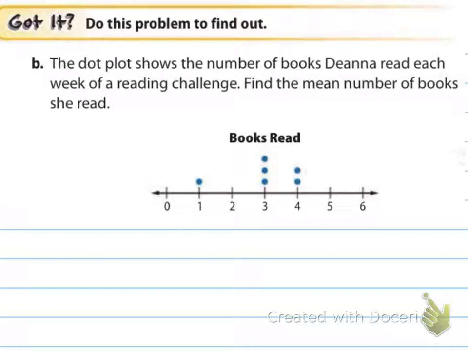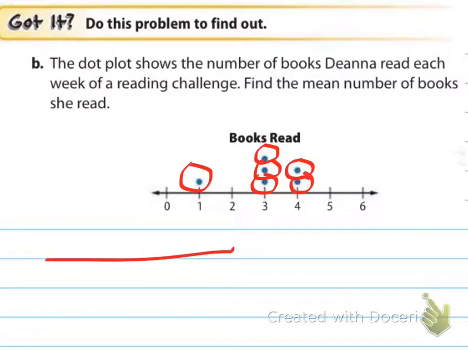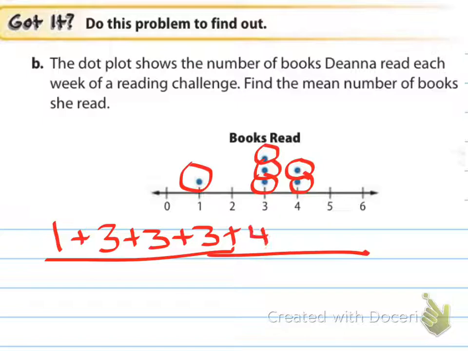Alright, for B it says that the dot plot shows the number of books Deanna read each week of a reading challenge. Find the mean number of books she read. So she's got 1 book, 3 things of 3 books, and then 2 things of 4 books. So if I'm adding these up, on the top I'm going to be doing 1 plus 3 plus 3 plus 3 plus 4 plus 4, and then counting the amount of data points I have, 1, 2, 3, 4, 5, 6 will be on the bottom as my divisor.